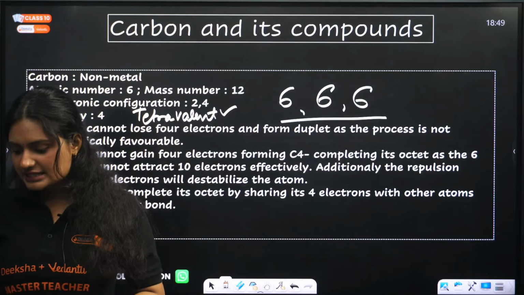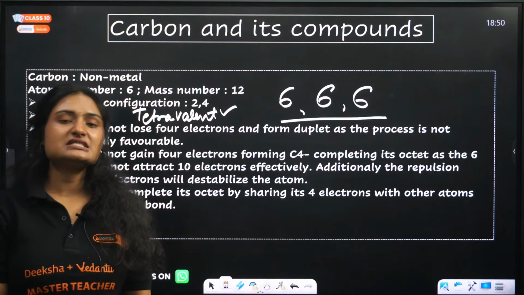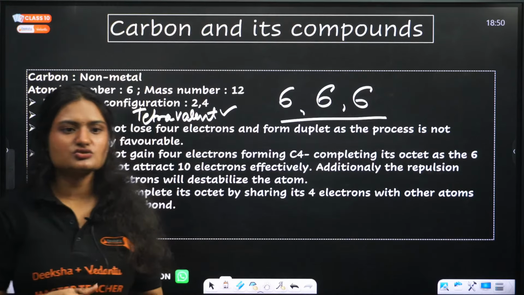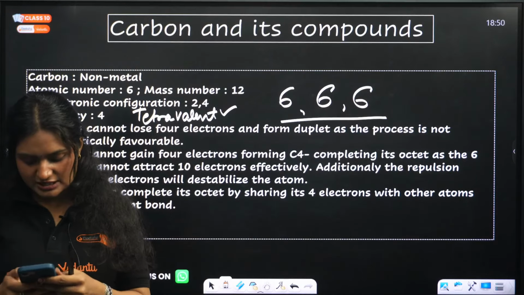No, don't say it. It is one of the most scoring chapters actually. The questions come from it majorly, the case-based questions, or the 3-4 marker questions will come. Yes, the most awaited chapter.